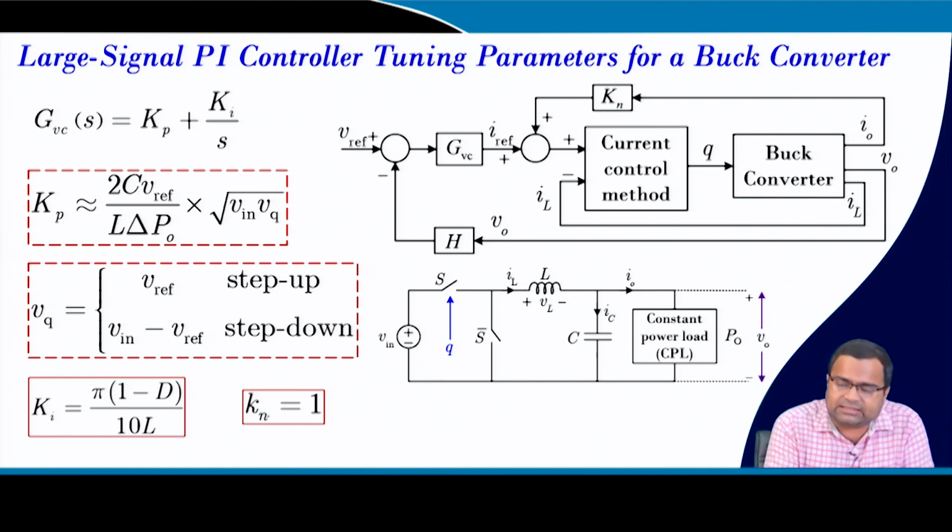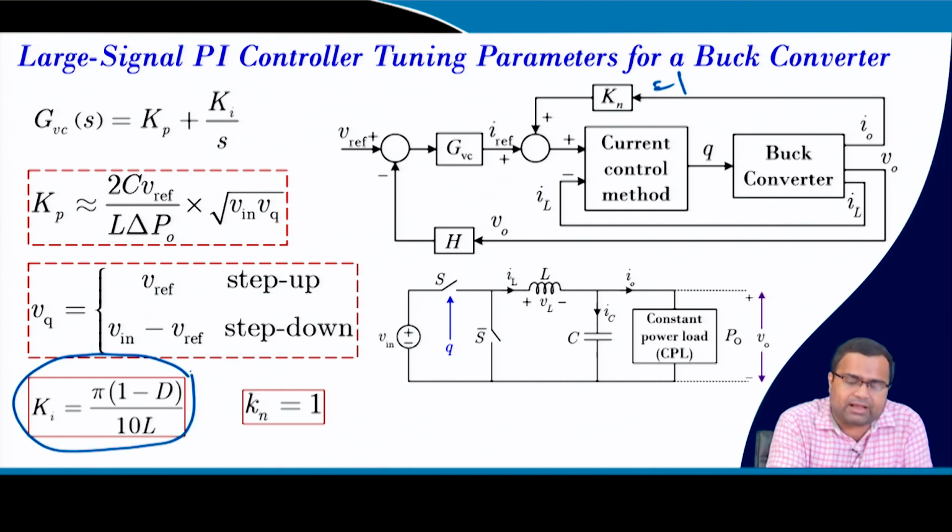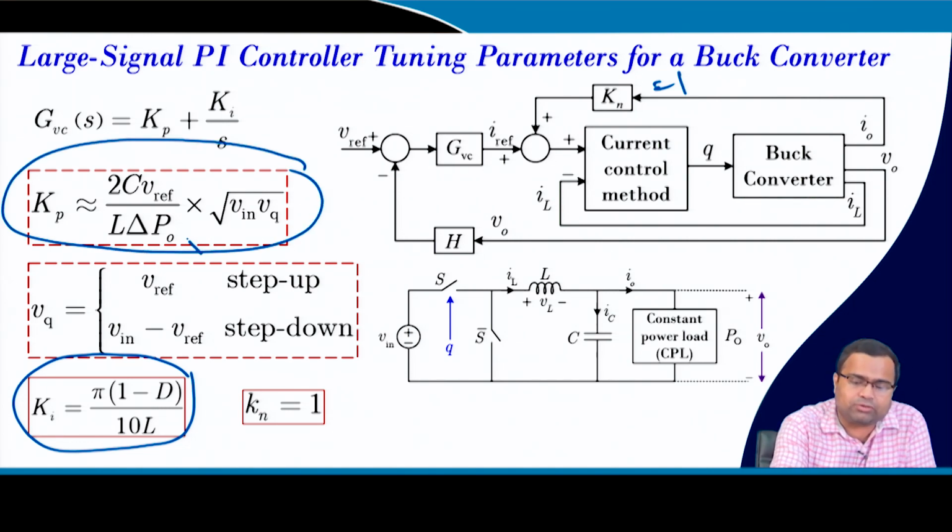So, here the normalization factor is 1 and your integral gain is the same as the buck converter driving a constant current load. It is coming from the small signal model, and this can be derived where this is the load power step.